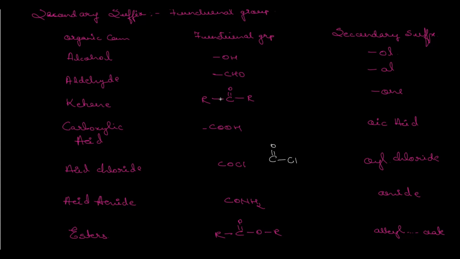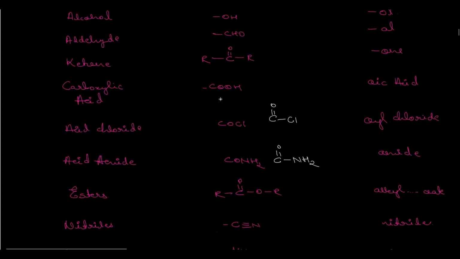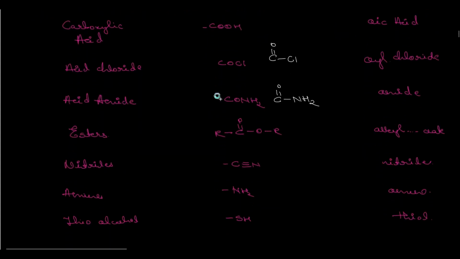Acid amide, CONH2. Again, the linkage is like this. This is amide group, and the secondary suffix that you will use if this functional group is present is amide. Esters is this, that is 2 oxygen atoms linked, one oxygen atom has double bond and another oxygen atom has single bond between carbon and oxygen. So esters have alkyl OH. Okay, for example, CH3, C double bond O, CH3. So only one carbon is present here, the longest chain 1.